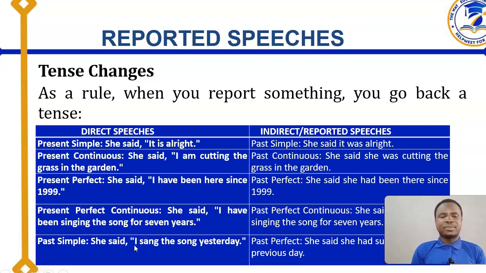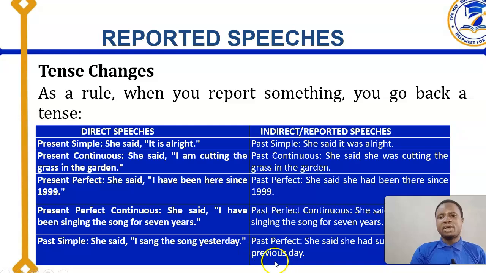Now, you can have simple past. In the first rule, we changed simple present to simple past. Now, we have simple past, or past simple. And don't forget, when we hear anything like simple, it means it only contains the lexical verb. So, she said, "I sang the song yesterday." Can you see? Sang is the only verb in that reported clause, the actual expression we want to report. "I sang the song yesterday." You only have sang. "She said" is just the reporting clause.